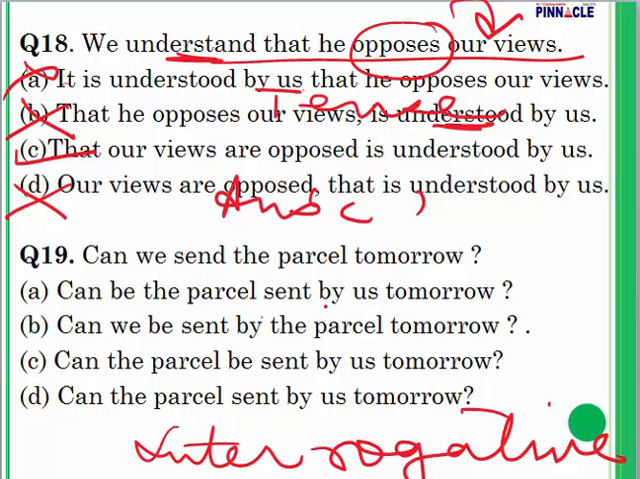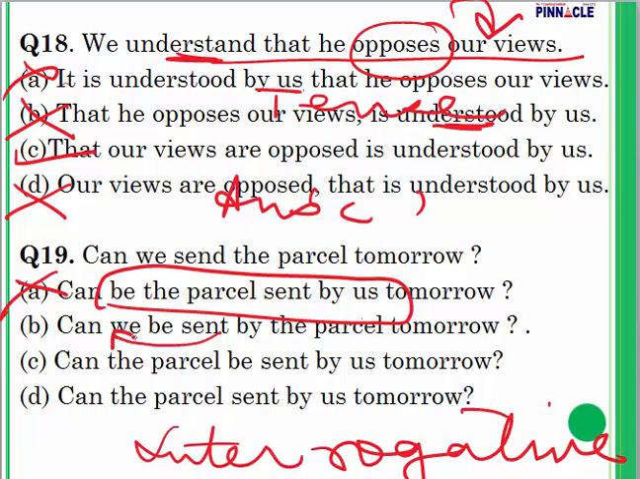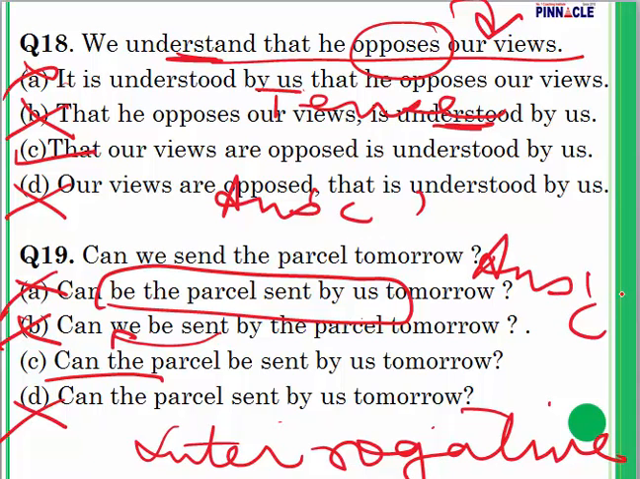Can be the parcel sent by us tomorrow. Here there is an incorrect structure. The words have not been correctly placed. When you read it, you will realize it. A gets eliminated. Can we be sent by the parcel tomorrow? We were talking about sending the parcel, and here they are saying that can we be sent by the parcel? Meaning has changed. B gets eliminated. C. Can the parcel be sent by us tomorrow? Yes, this seems to be correct. Can the parcel sent by us tomorrow? Incorrect. So answer is C.